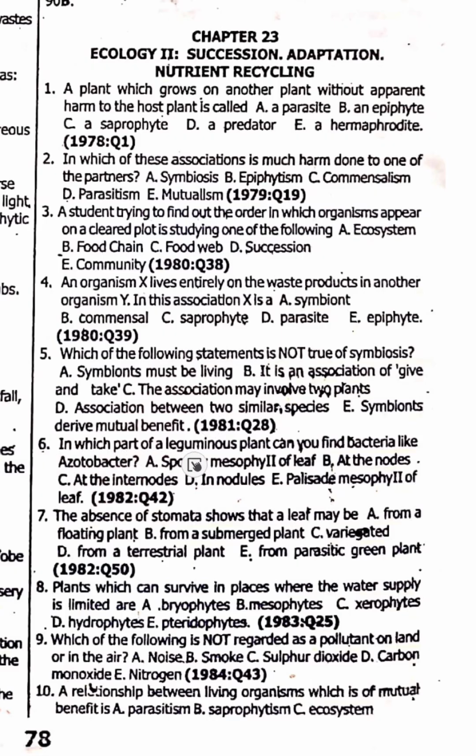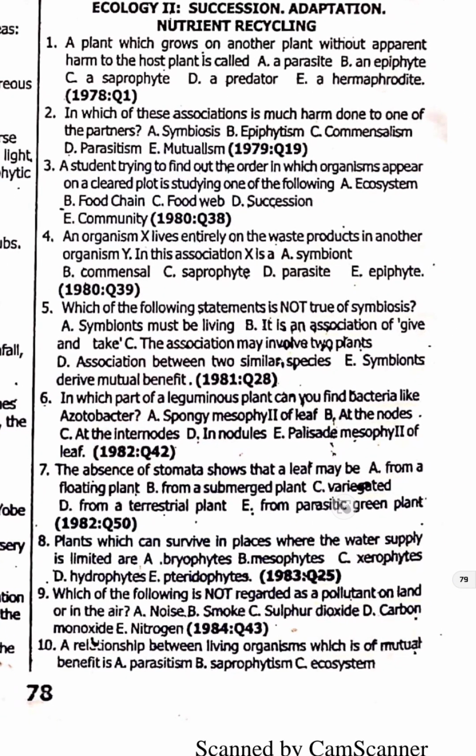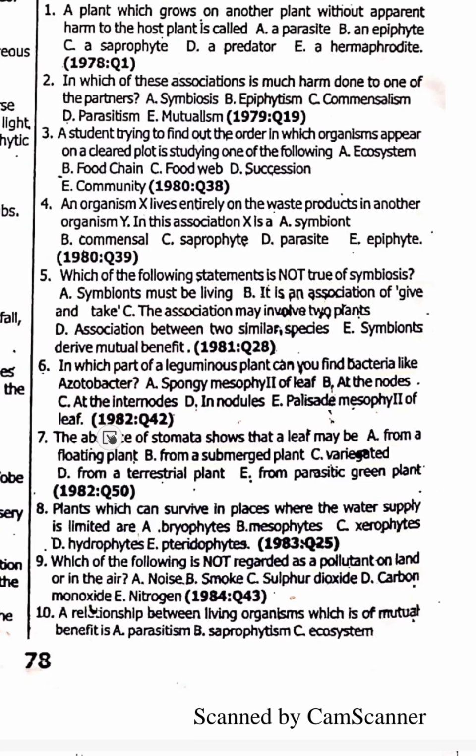In which part of the leguminous plant can you find bacteria like Azotobacter? The nodule is option B. 6. Actually, no. Azotobacter is a free-living, non-symbiotic, nitrogen-fixing bacterium living in the soil. None of the options is correct. I'm sorry, number 6, no option here is correct. But I've told you about Azotobacter. Keep that in your mind.